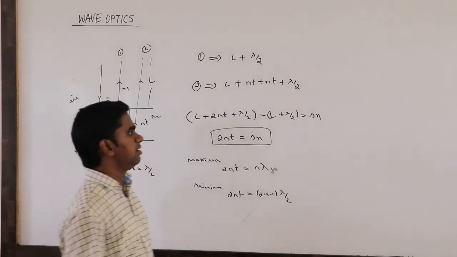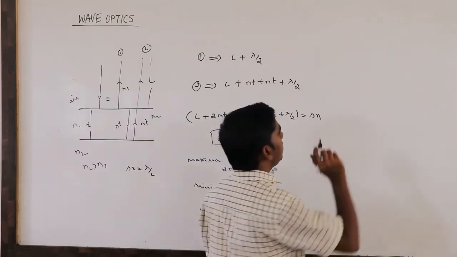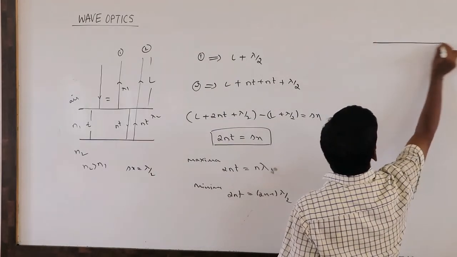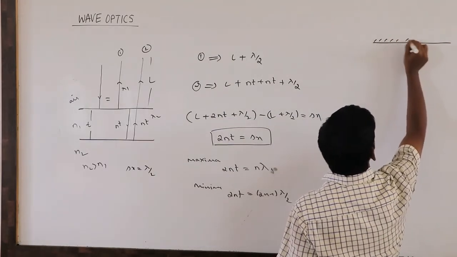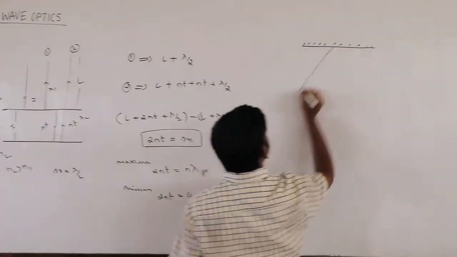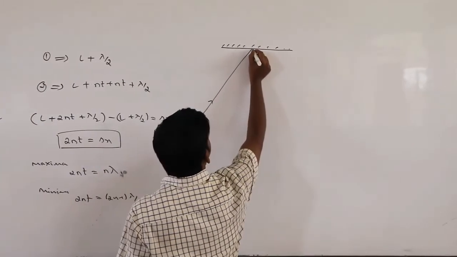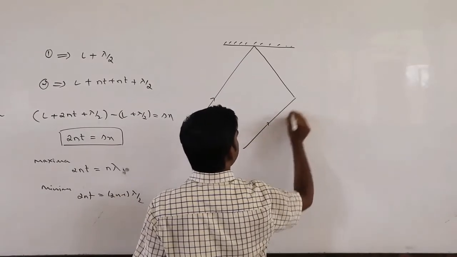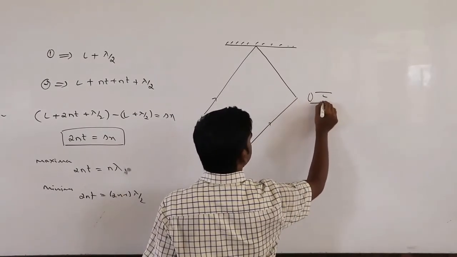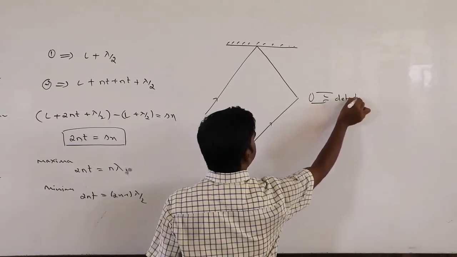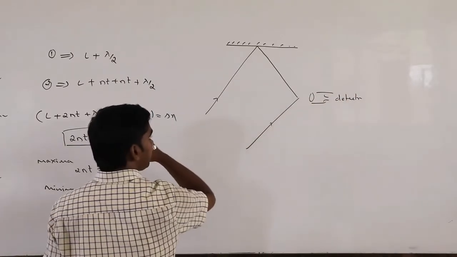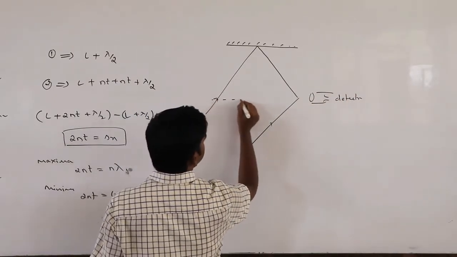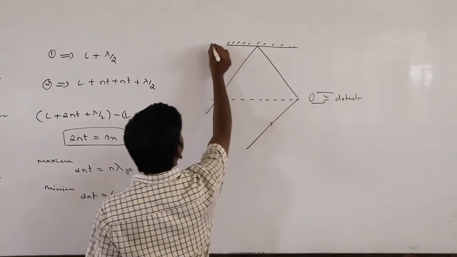Similarly, let us take interference due to reflection in a different situation. Suppose a ray of light is going from here and gets reflected, and another ray is going here, and the detector is kept here, placed at a distance d from here.